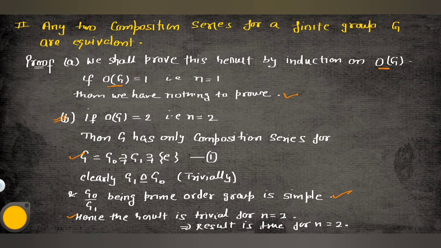Now we have to prove the second part of this theorem: if any two composition series exist for a finite group G, they are equivalent to each other. So how will we prove this theorem? See guys, first of all, I'm taking part A.